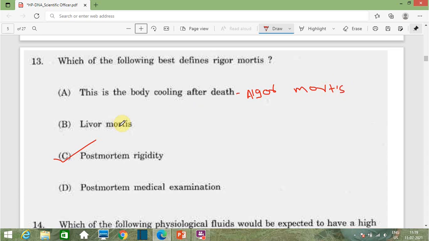Then livor mortis. Livor mortis is known as post-mortem lividity. What is post-mortem lividity? That means settling of the blood. Whichever part of the body is in contact with the ground, all the blood settles and collects there, and we call that livor mortis, also known as post-mortem lividity. This post-mortem rigidity is also known as rigor mortis. That means stiffness of the muscles. And option D, post-mortem medical examination, is known as autopsy or postmortem.